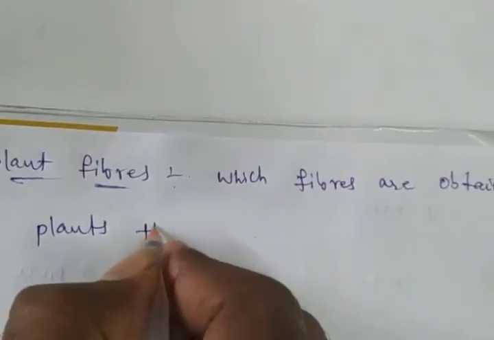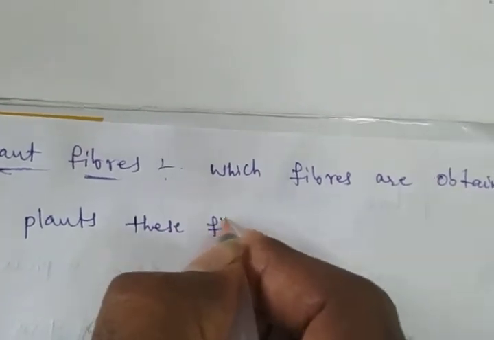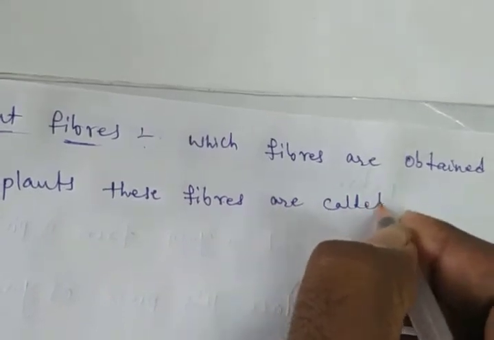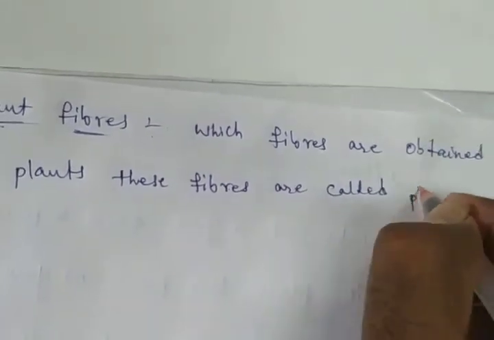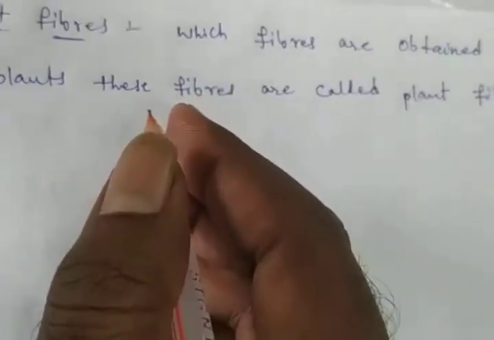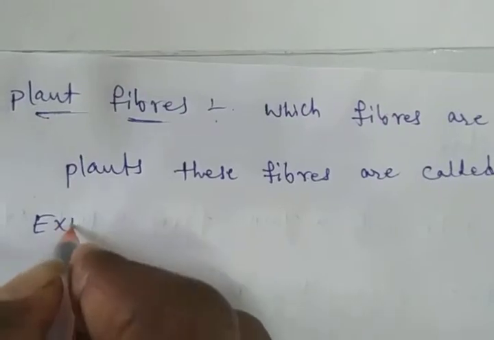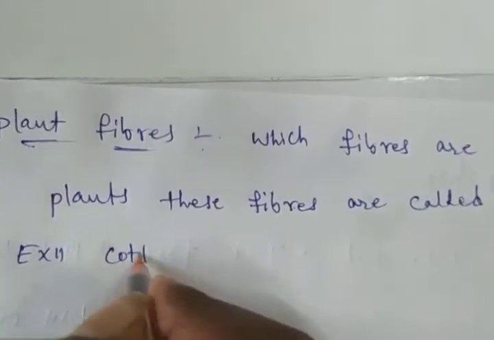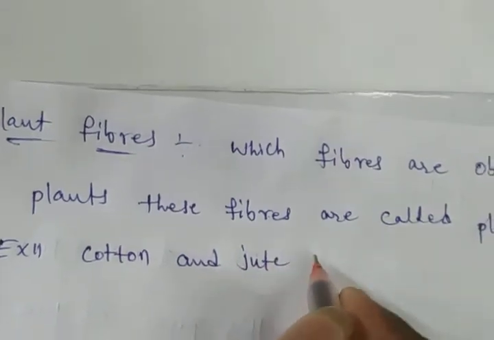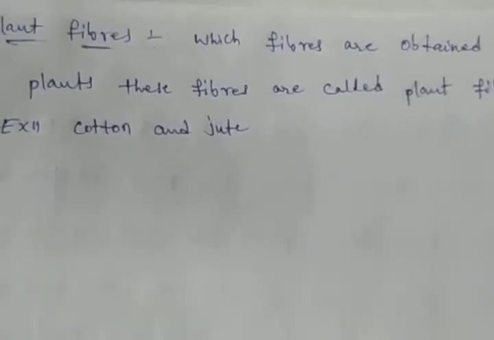These fibers are called plant fibers. What are the plant fibers? Cotton and jute. These are the plant fibers.